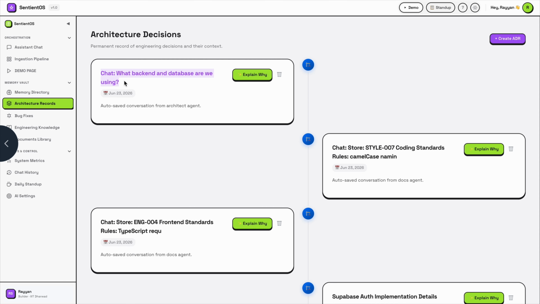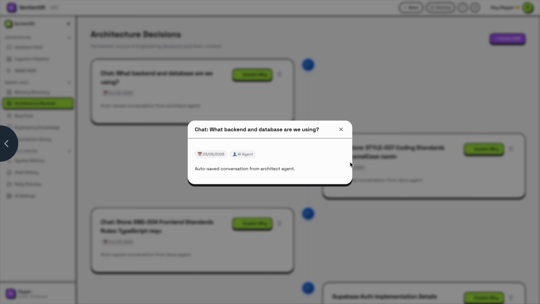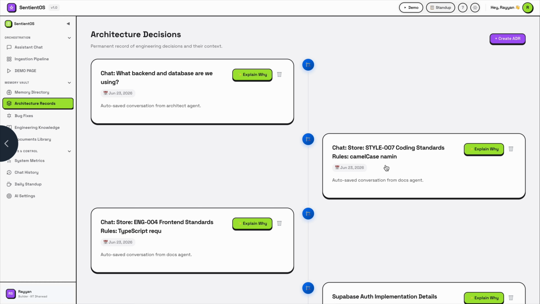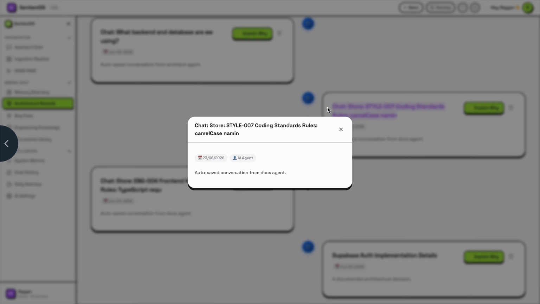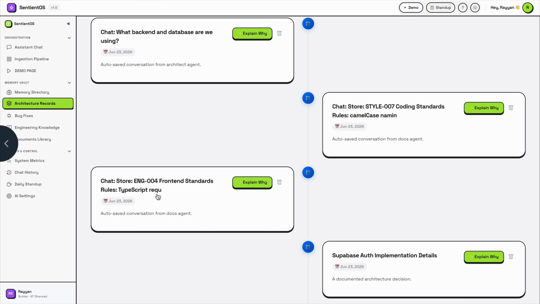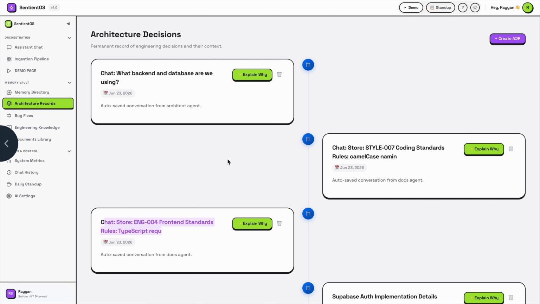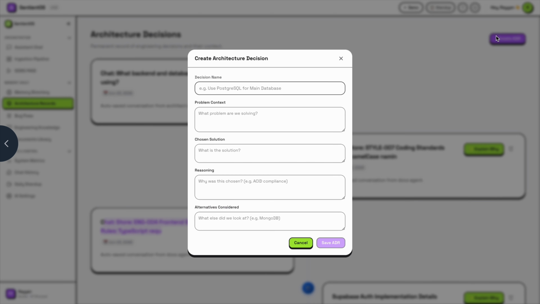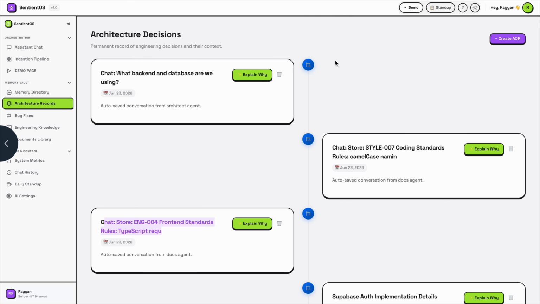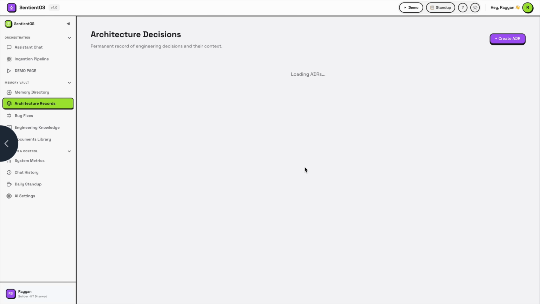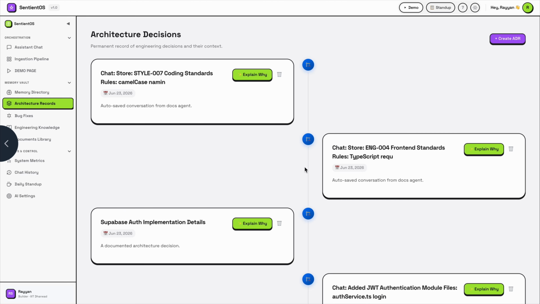This was the previous architectural design, an autosave conversation from the architecture agent. Before this was the architectural design we had asked, and this also we have asked. All the architecture designs have been stored here. If you want to manually create an architecture design, you can create it here and save it. It will get saved. And if you want to delete, it's as simple as that.